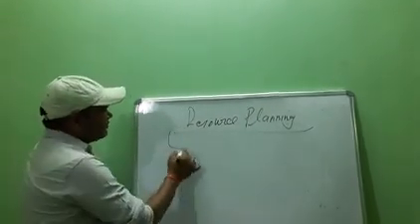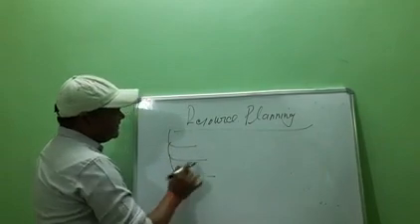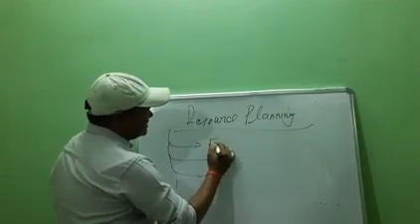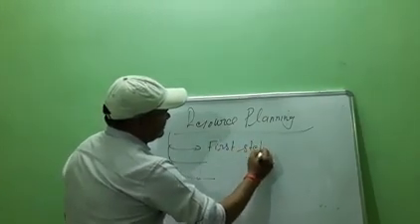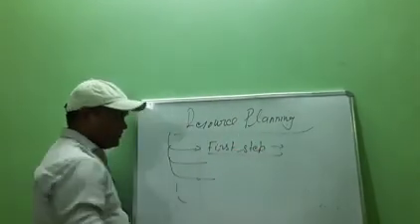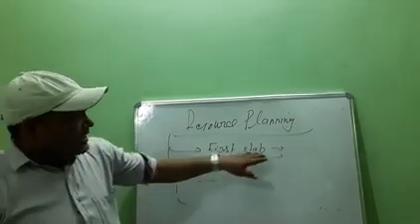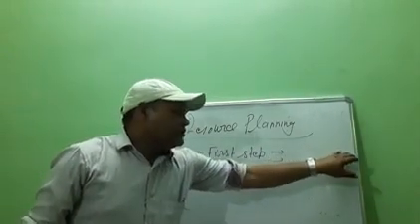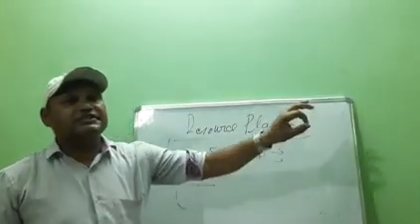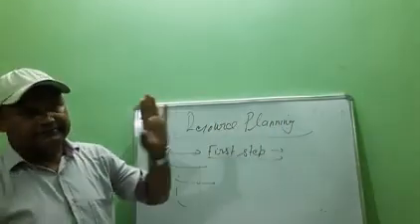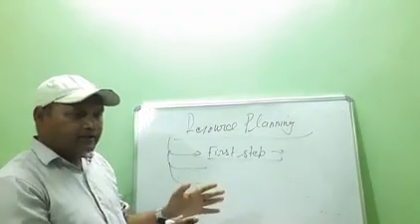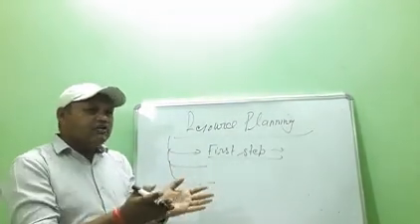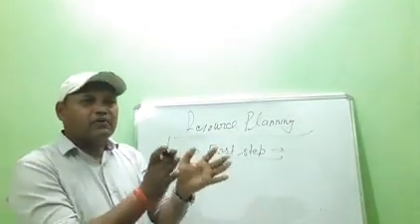Resource planning can be completed in 3 steps. In the first step we identify the presence of natural resources in a particular area. We survey, we do mapping and decide the quality and quantity.